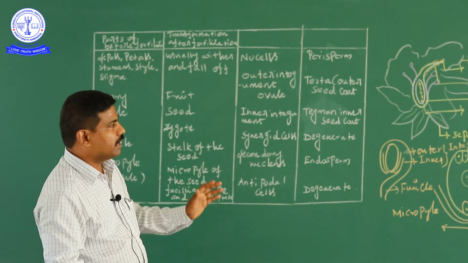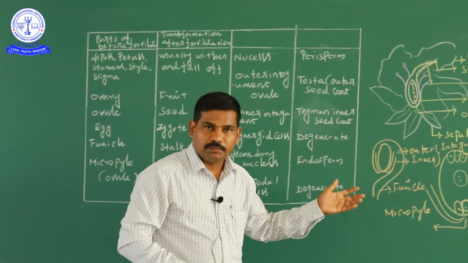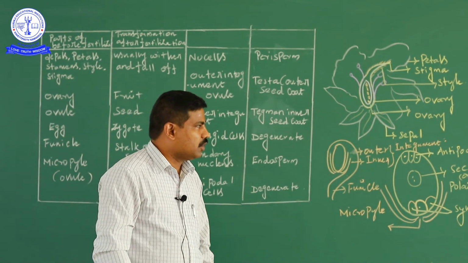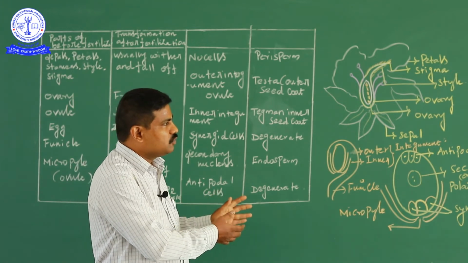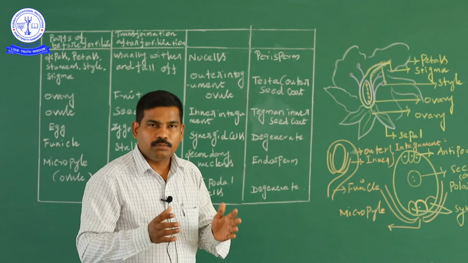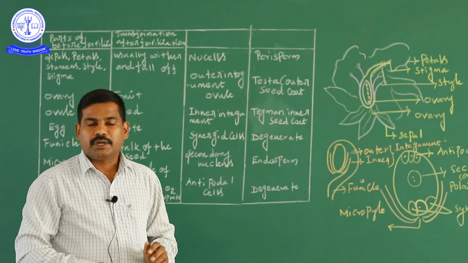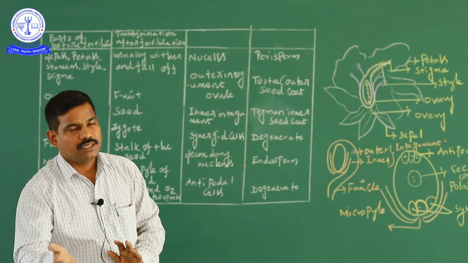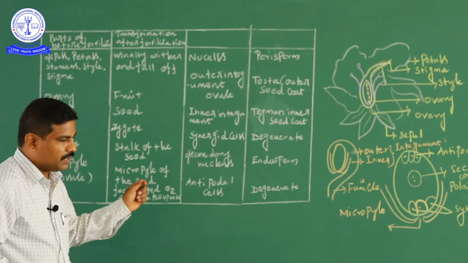Given this table, we also see the antipodal cells and their function, and also the secondary nucleus cell and the synergid cells. All the activities are explained. Also, how the plumule part is formed, and then the cotyledon, testa and radicle parts, and what the function of each is. Now this is the topic to explain.